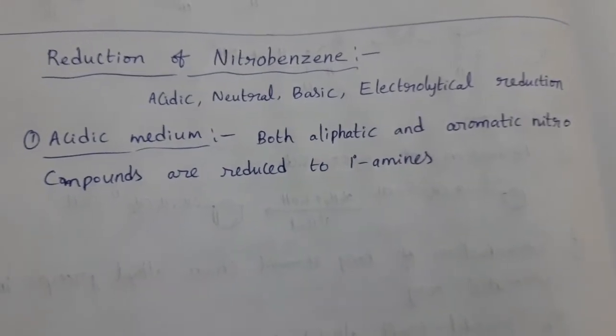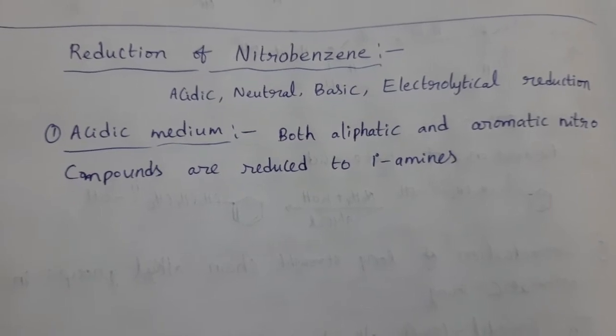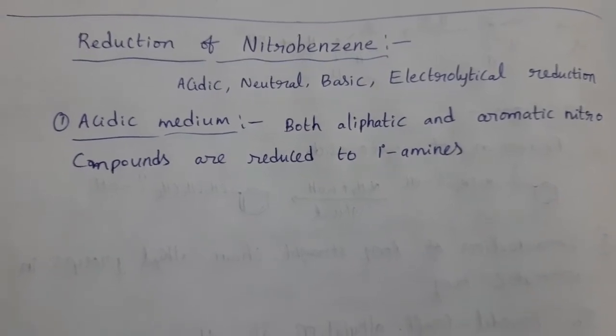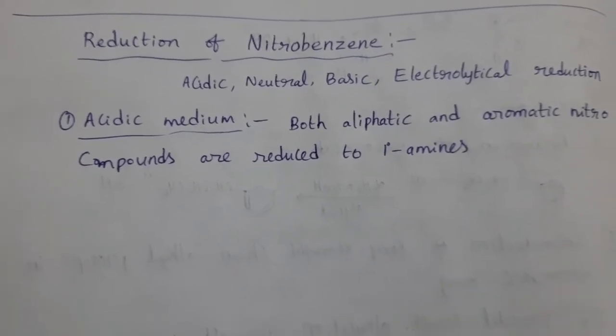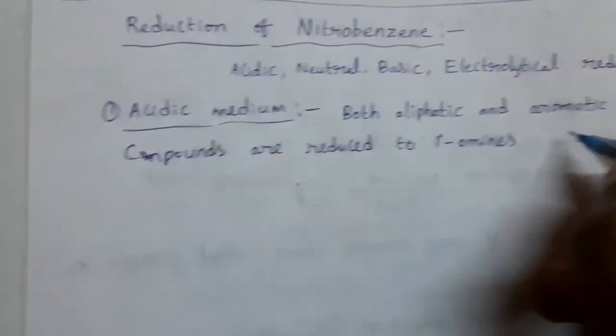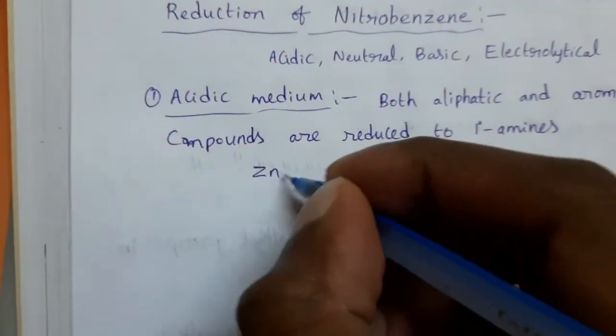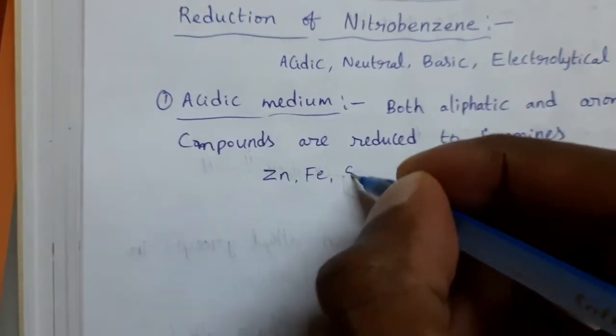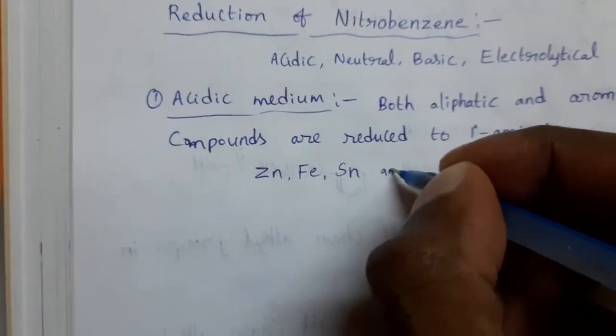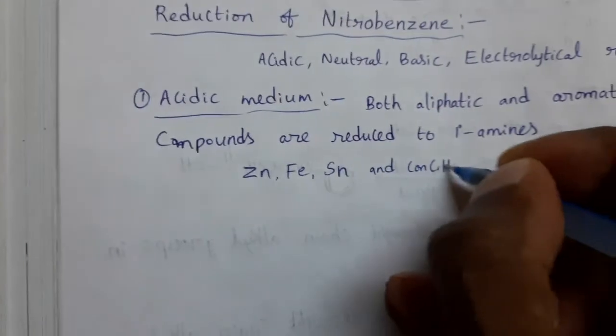Aliphatic nitro compounds and aromatic nitro compounds both are reduced to primary amines in acidic medium. In this, the reagent is active metals like zinc or iron or tin and concentrated HCl.